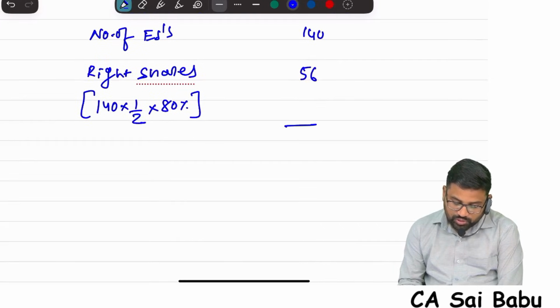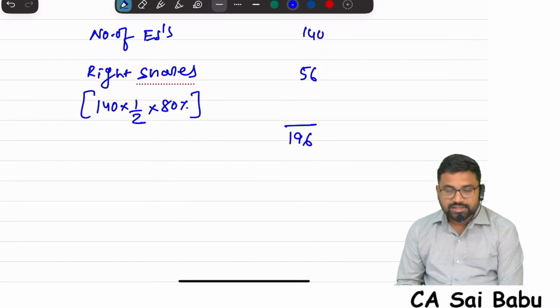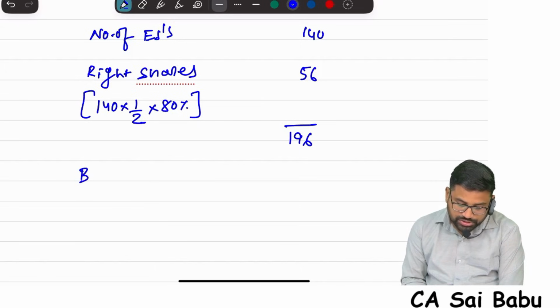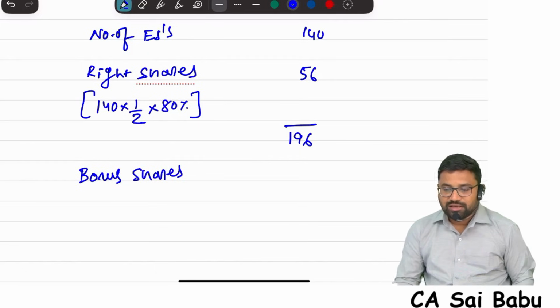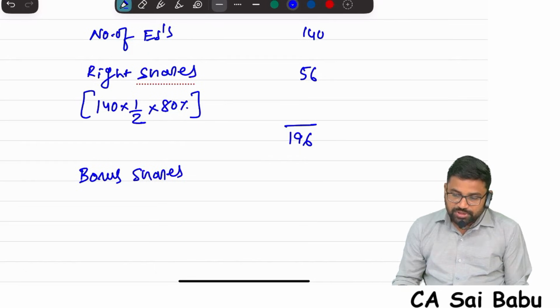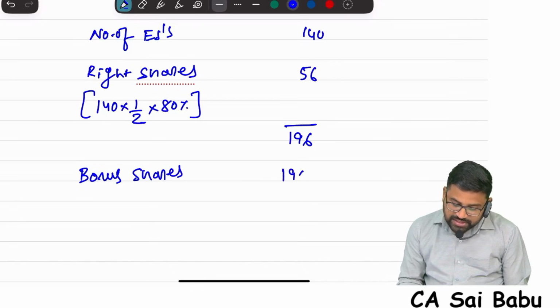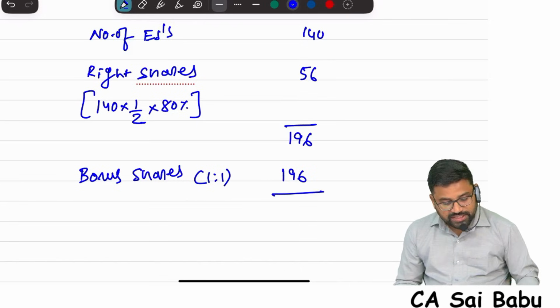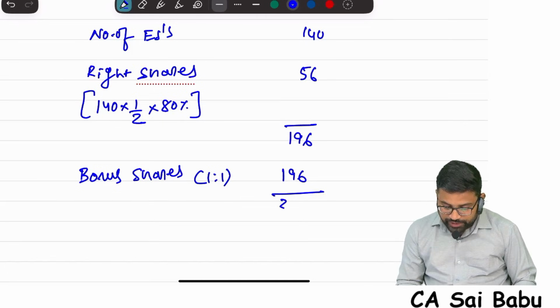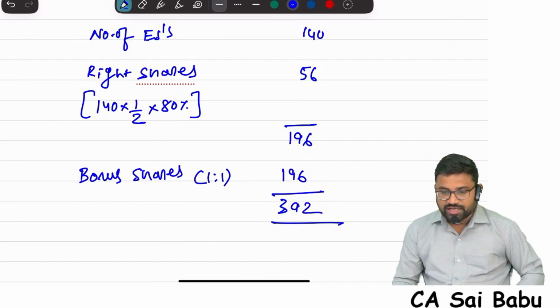Now it will be total 196. Next, bonus shares at par. Already he has 196 shares, so another 196 will be given, 1:1 ratio at par. So his shares will be 196 plus 196, 392.